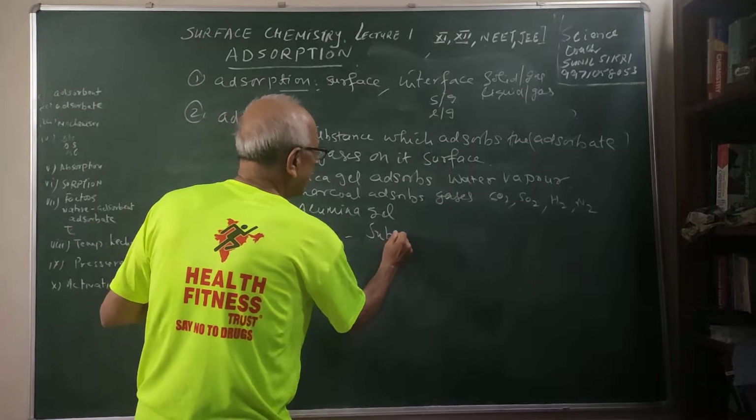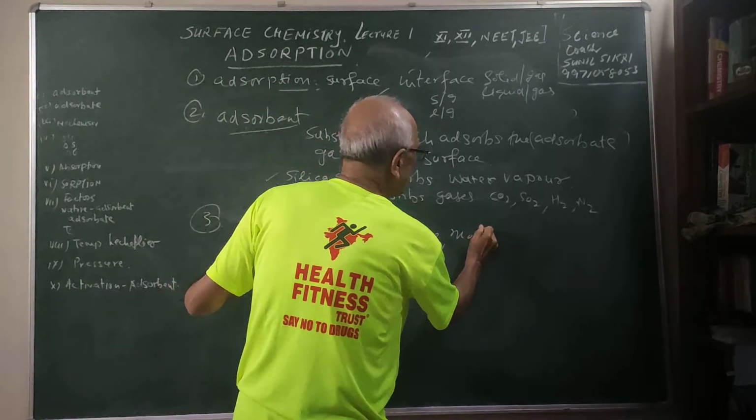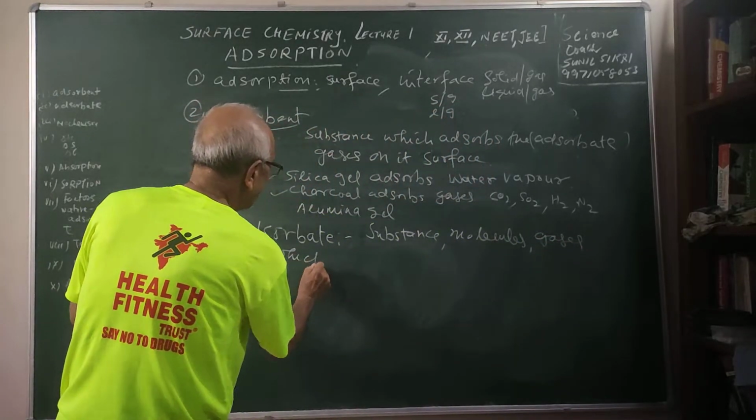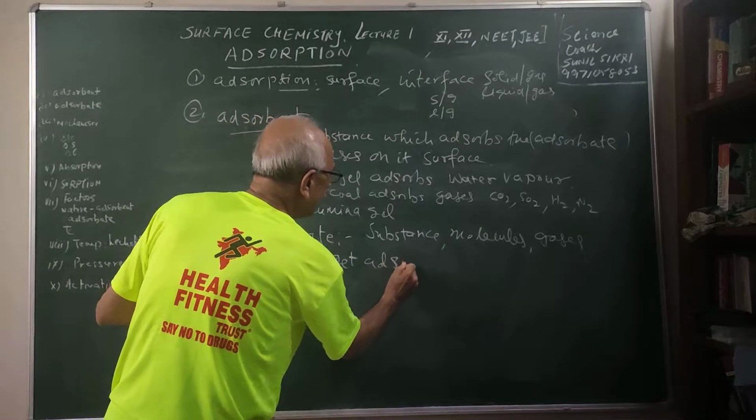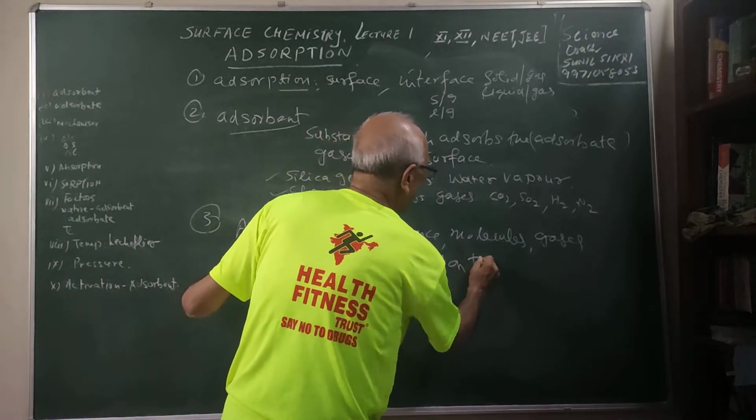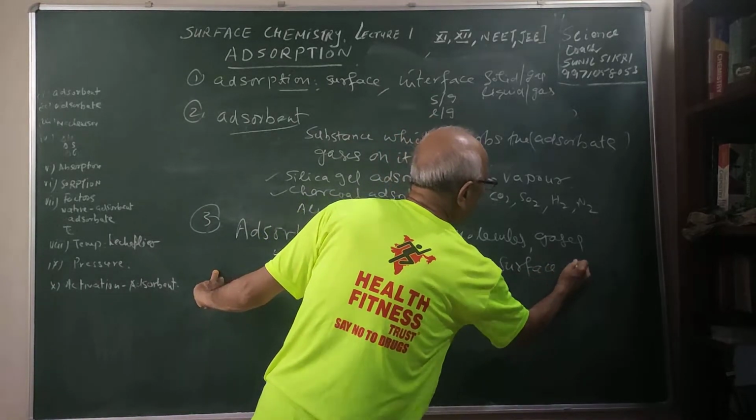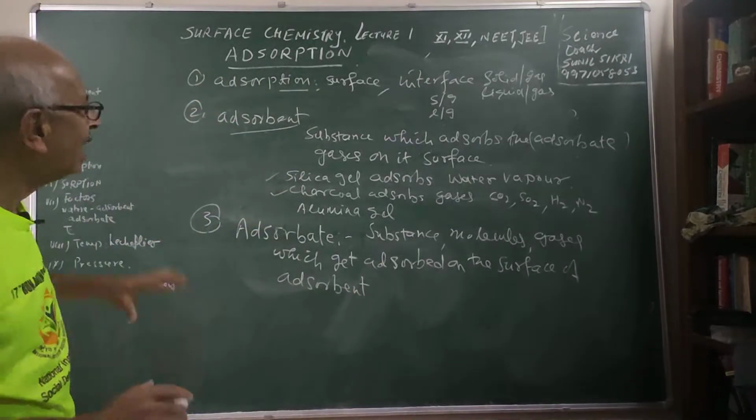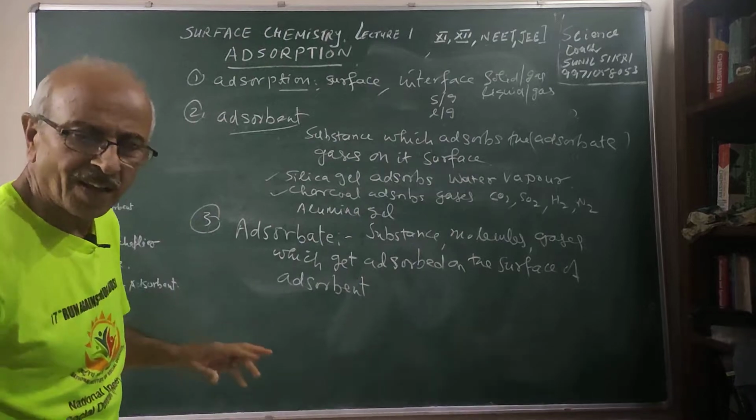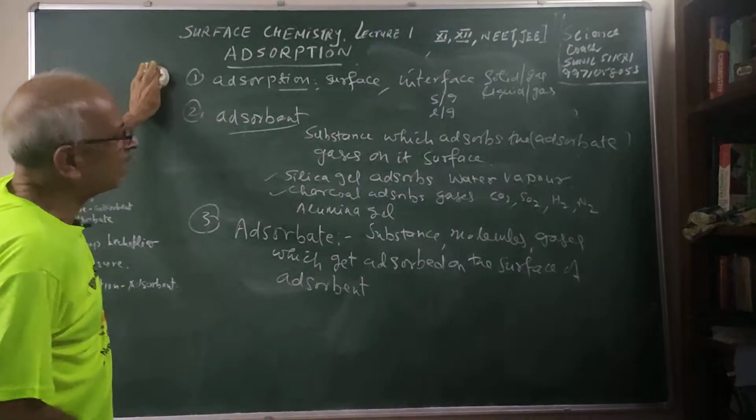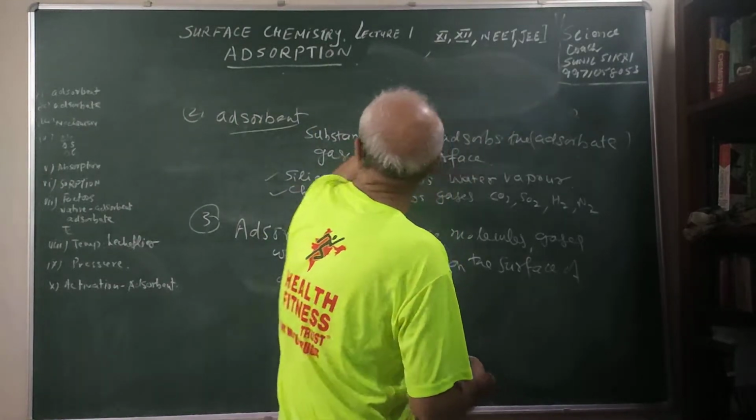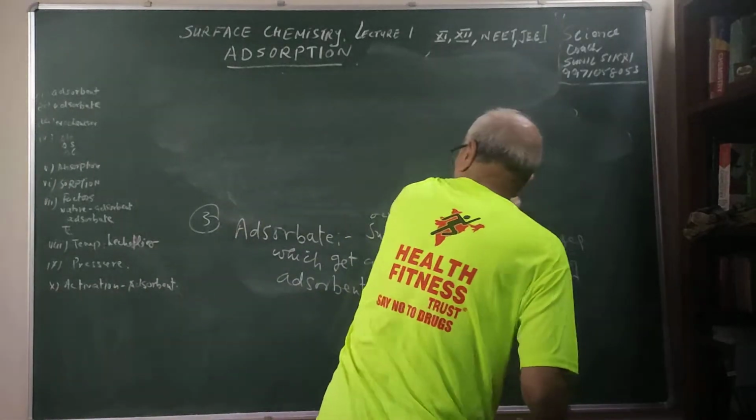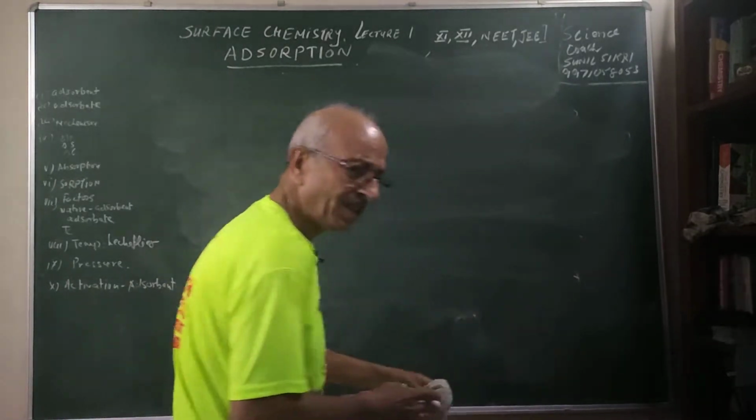The substance, the molecules, the gases which get adsorbed on the surface of the adsorbent are called the adsorbate. So every time we are talking of adsorbent, these terms will be used a lot in surface chemistry, and there are a few more terms which we should understand before we discuss more information about this topic. What are those terms, students?